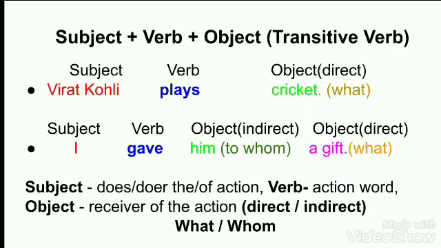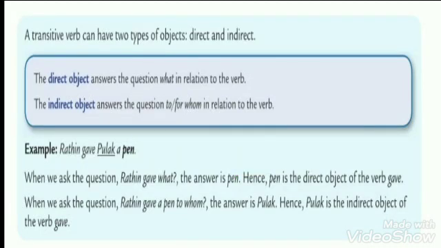And this object can be direct or this object can be indirect. Whenever we have this pattern, subject plus verb plus object, then that verb will be called the transitive verb. Moving on to another kind of sentence. See, we have more explanation of transitive verbs.